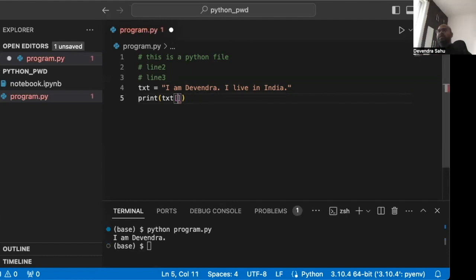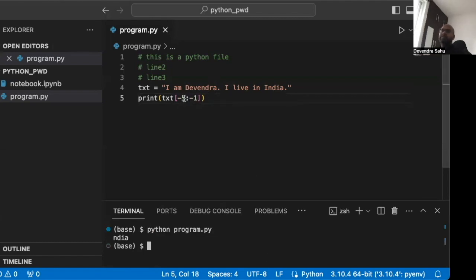There's also negative indexing. For example, -1 is the last alphabet. Let's see, the last alphabet is this. We can go a few alphabets back. Let's say -5 to -1. Clear the screen, run it again.